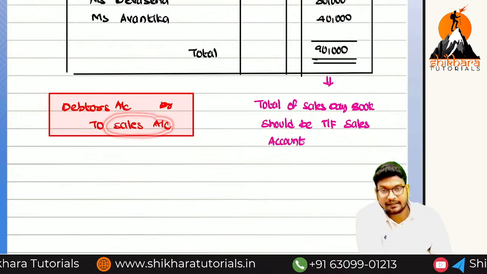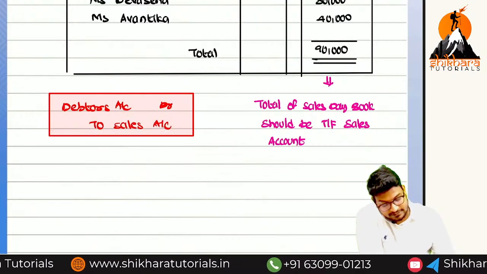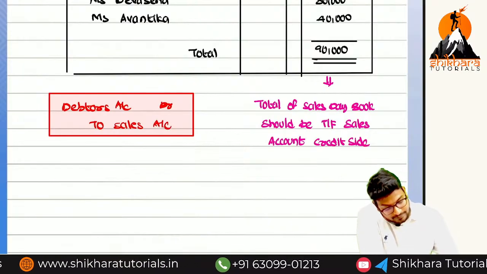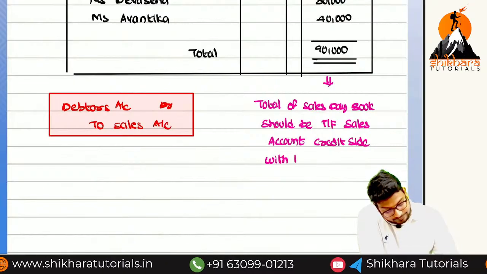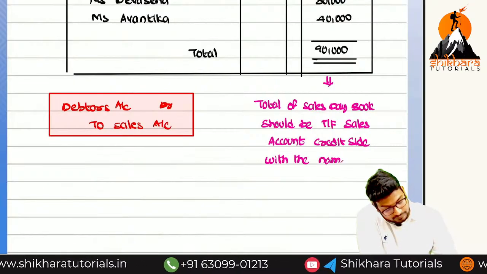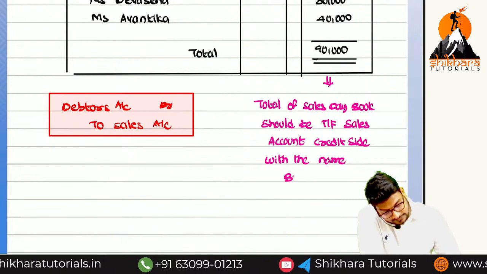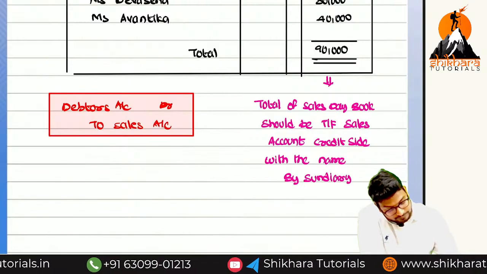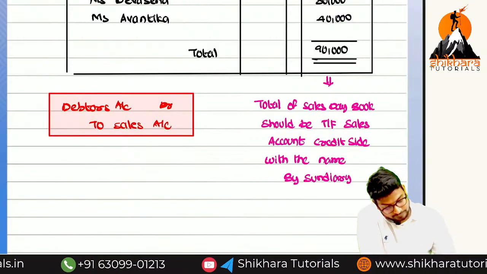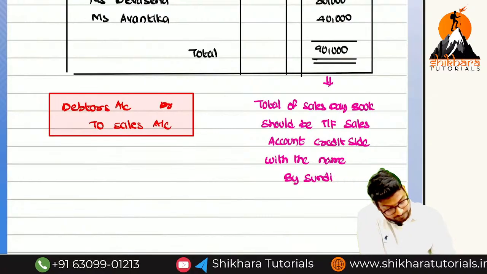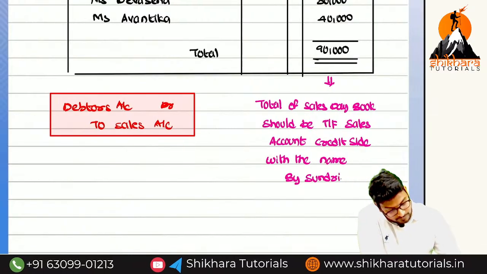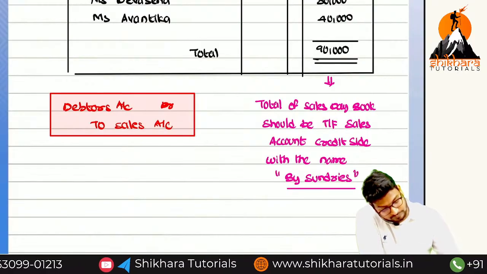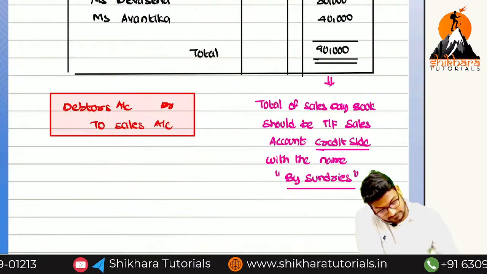Sales debited or credited? Credited. So that is the reason we have to pass on the credit side with the name of by sundries. Super. With the name of by sundries, which side? Credit side.